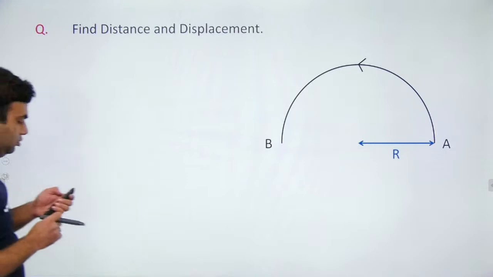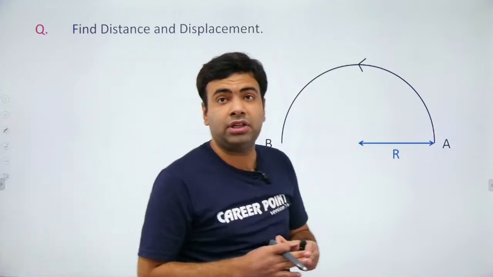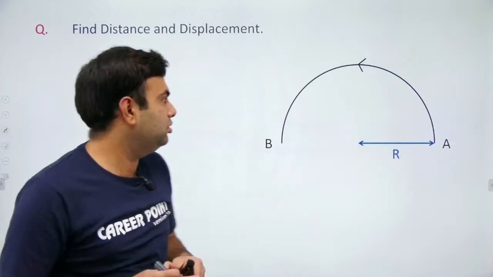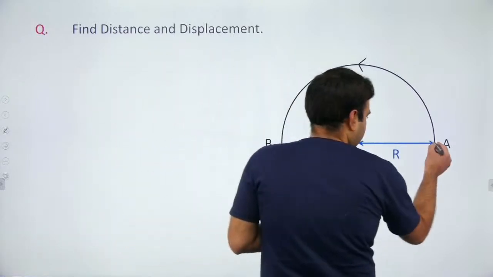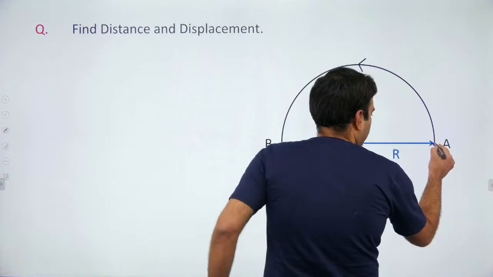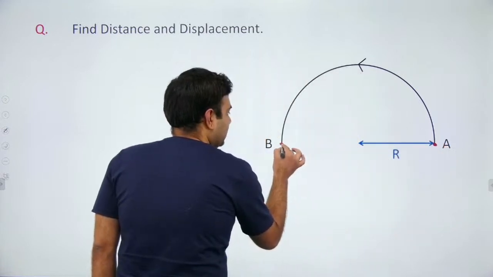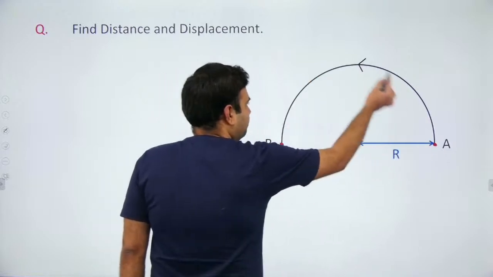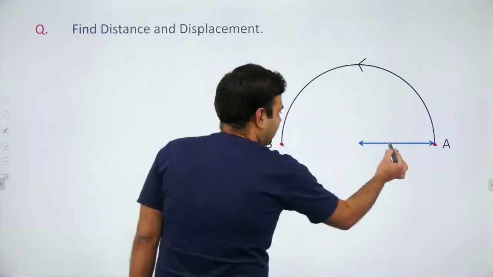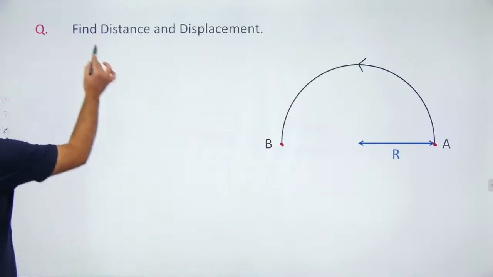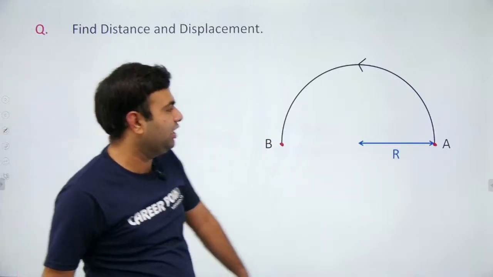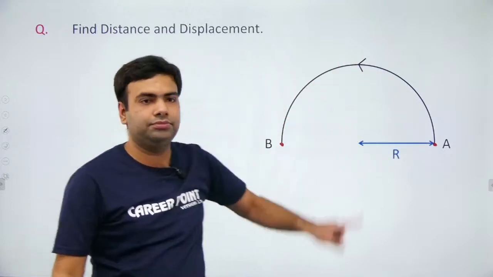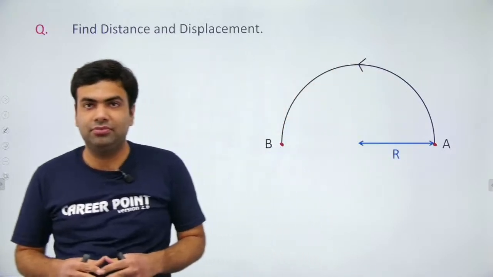Now, as you know, only theory in physics is not enough. We have to deal with some examples, good examples. So I am taking an easy example at the start. See, if a particle is moving from point A to point B in this given path, which is a semicircle, moving in a circular path of radius r, you have to calculate the distance and displacement of the particle in moving from point A to point B along this semicircular arc. Tell me the answer. There are no options.